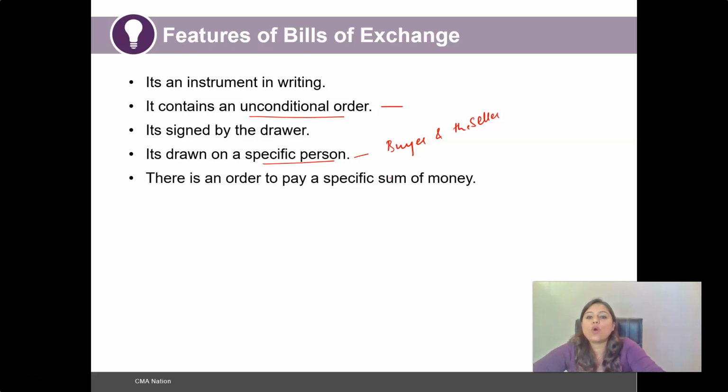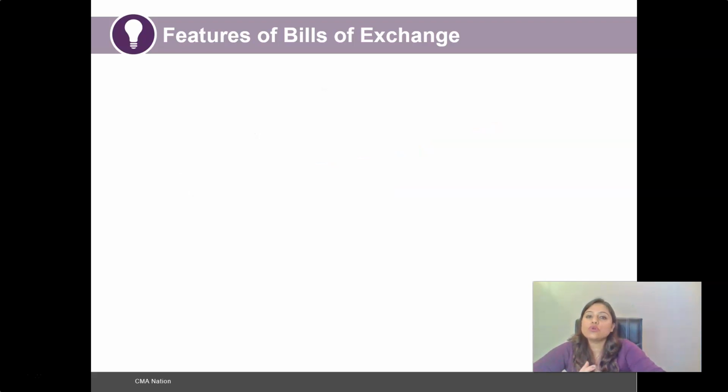And again, it is in order to pay a specific sum of money. So the money involved, or the payment which is due from the buyer to the seller, should be mentioned in this particular bill of exchange. And again, it must be dated, and it should have the specific date on which the amount needs to be paid back to the seller.